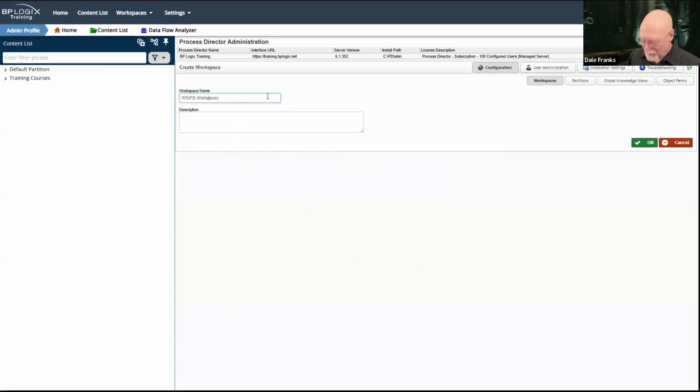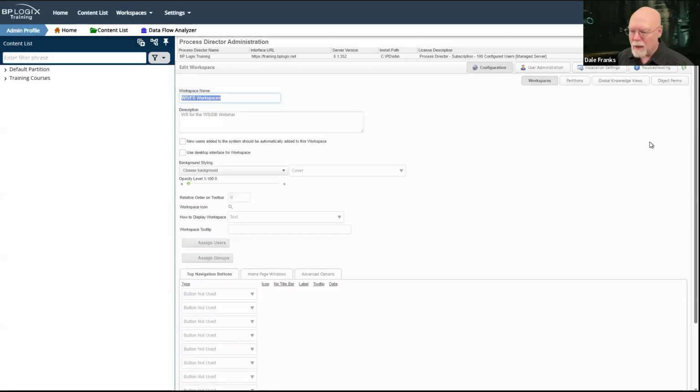Workspaces, work spaces. I will get it correct sooner or later. And we might want to put a description in there. I rarely do that, but it's really a best practice, and you should. So I will call this for the webinar, and then I will hit OK, and that will take me to the workspace creation page.